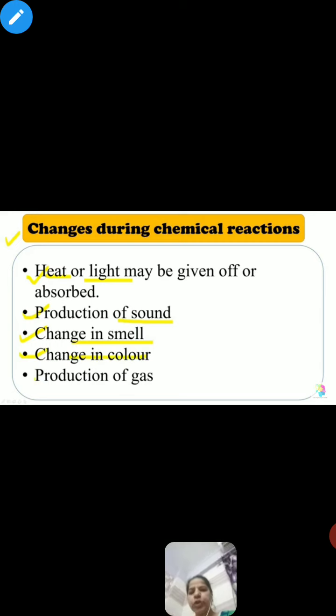So very first we will talk about rusting, which is very important in this chapter, and generally a 4 marks question related to rusting and galvanization is asked in the exam. Okay, so what is rusting?